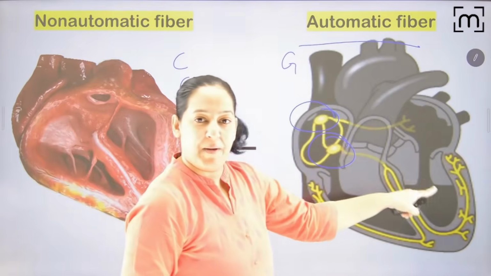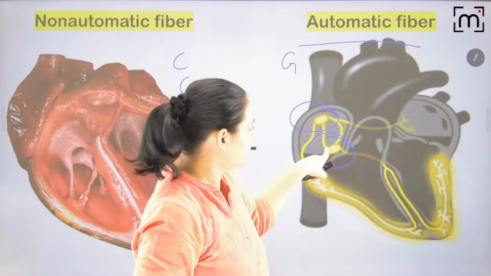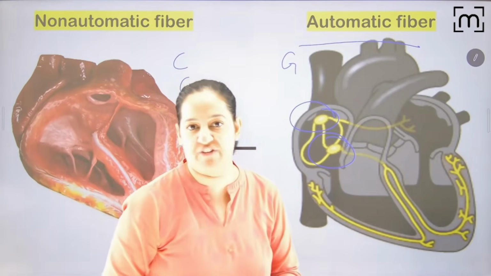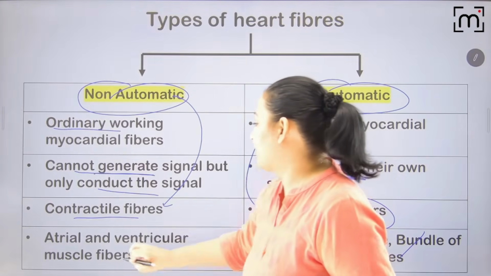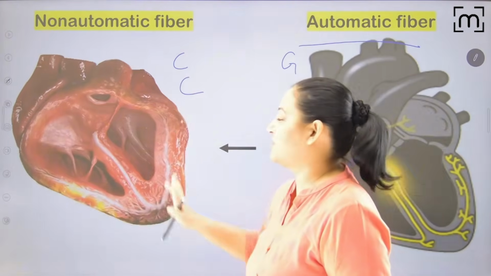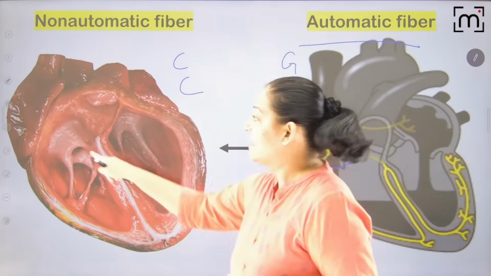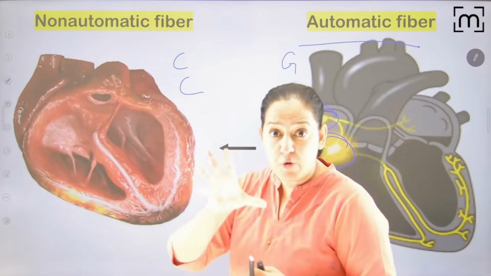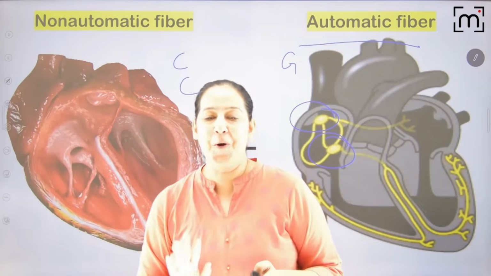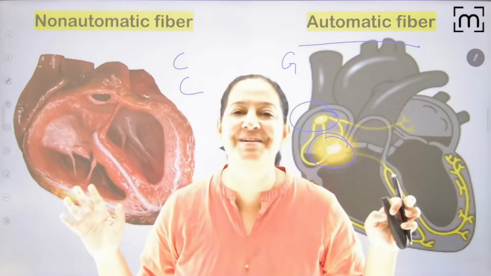I will tell you the pathway. This is the SA node, this is the AV node. You can see bundle of His and Purkinje fibers. And here we include atrial and ventricular fibers which are causing contraction, mainly ventricular fibers. See the atrial and ventricular fibers, how systole is taking place. So I hope you got the basics, the two types of fibers in the heart.